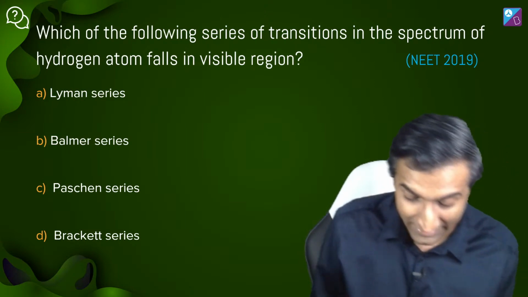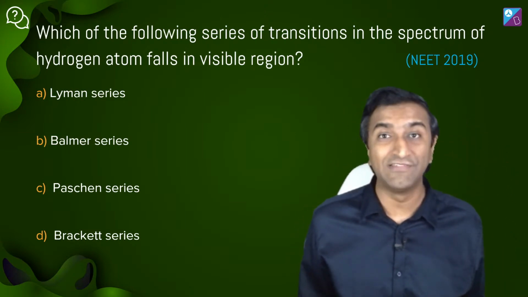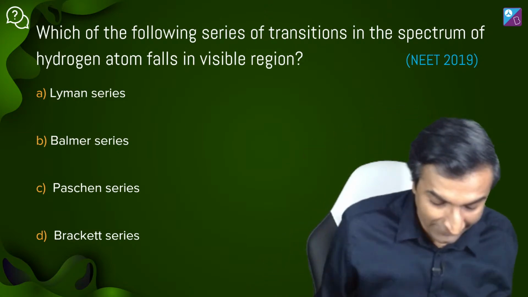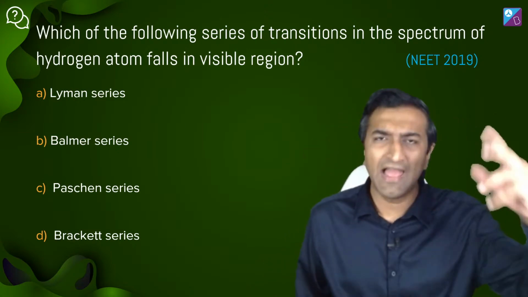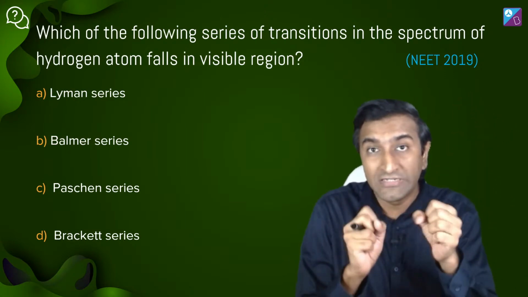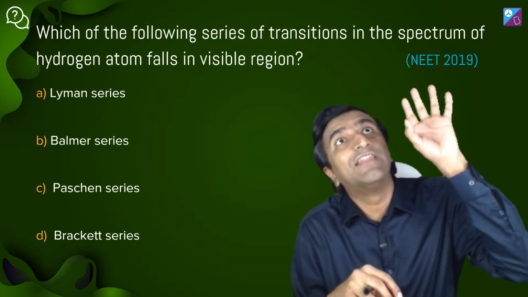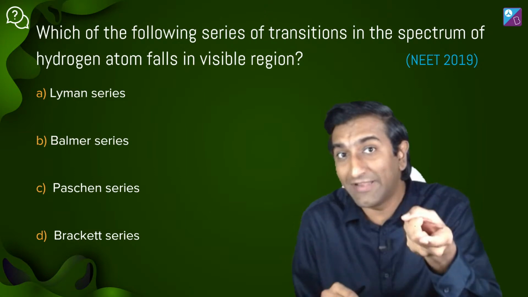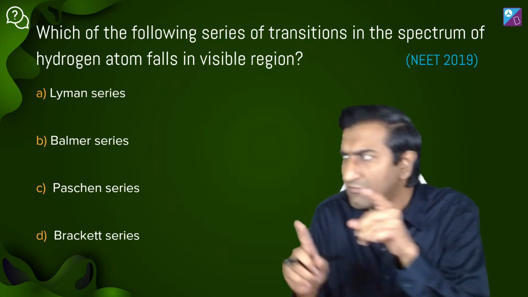Which of the following series of transition in the spectrum of hydrogen atom falls in the visible region? देख सकते हैं आप. Ooh, Lyman series, Balmer, Paschen, Brackett. But ये बड़ा है क्या? What is the spectrum of hydrogen? See, hydrogen atoms, single electron species, they get excited. They go to a high energy state and then they fall down. When they fall down, they emit some radiation. If that radiation is visible, then which one is it?